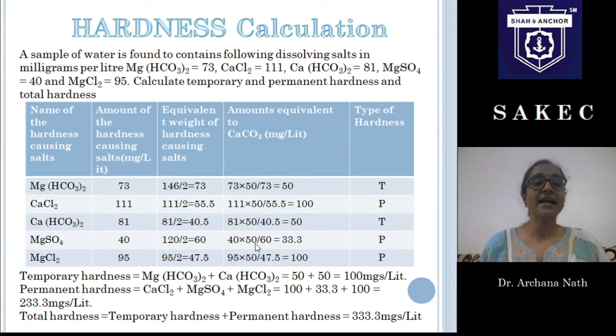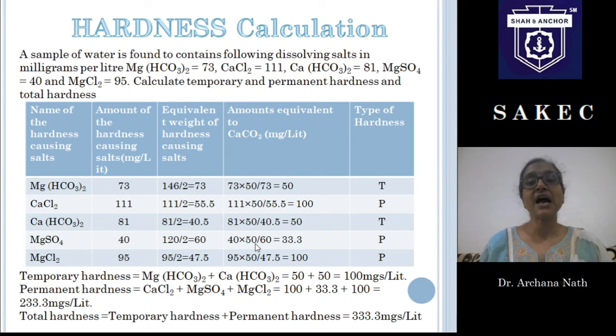The next is calcium chloride. The amount of calcium chloride given is 111. Again, when we calculate the equivalent weight of calcium chloride, the molecular weight of calcium chloride is 111, divided by 2, that means it is 55.5.